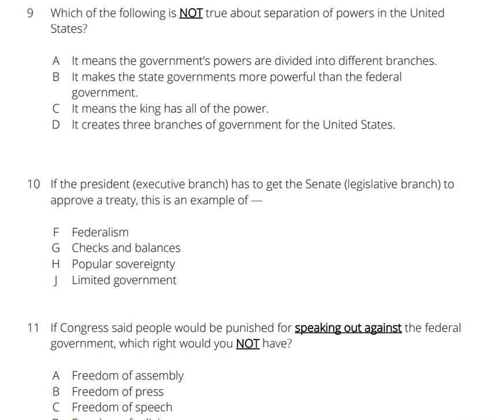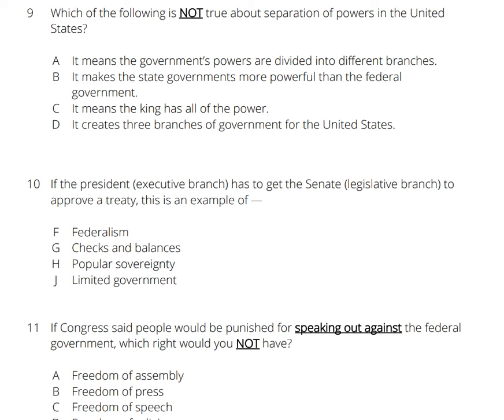Nine. Which of the following is not true about separation of powers in the United States? A. It means the government's powers are divided into branches. B. It makes the state governments more powerful than the federal governments. C. It means the king has all of the power. D. It creates 3 branches of government for the United States. Which of the following is not true about the separation of powers in the United States? Pause the video to answer question number 9.